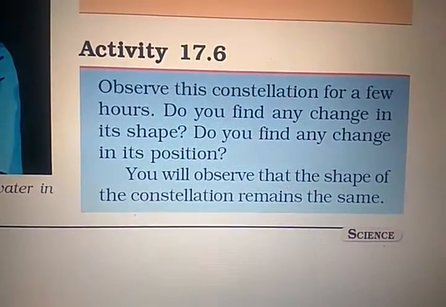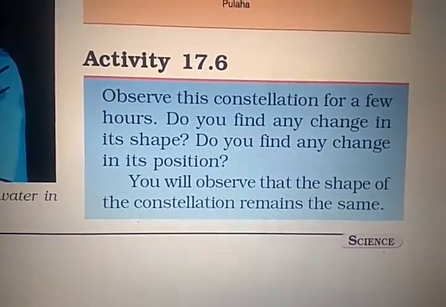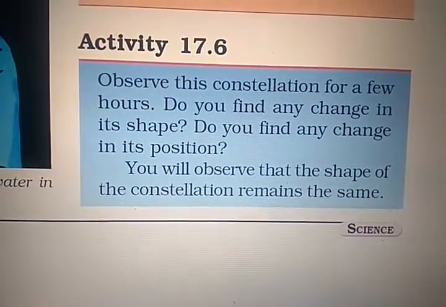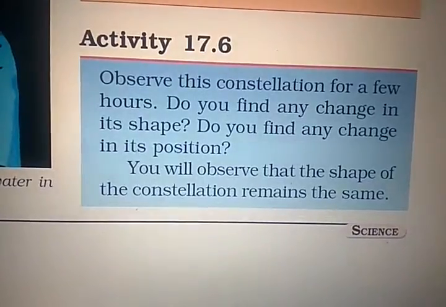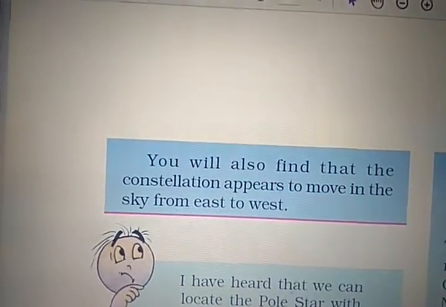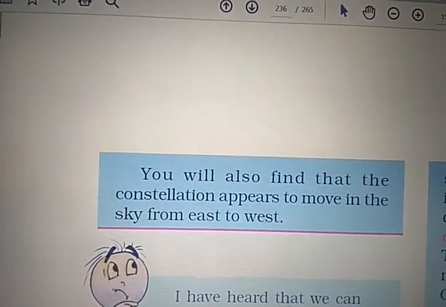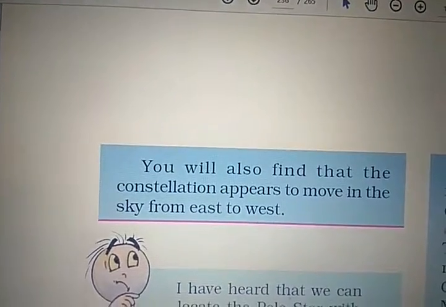Now activity number 17.6. Observe this constellation for a few hours. Do you find any change in its shape? Do you find any change in its position? You will observe that the shape of the constellation remains the same. You will also find that the constellation appears to move in the sky from east to west, as the Earth rotates from west to east.